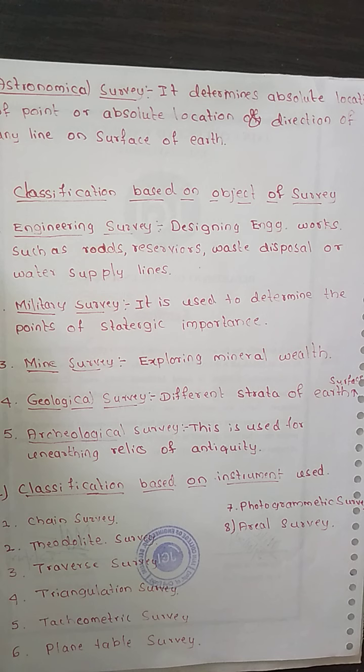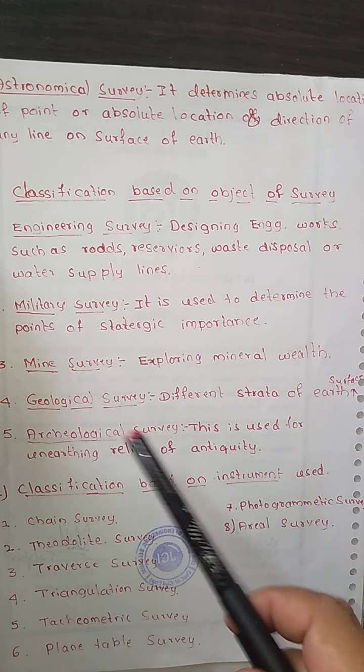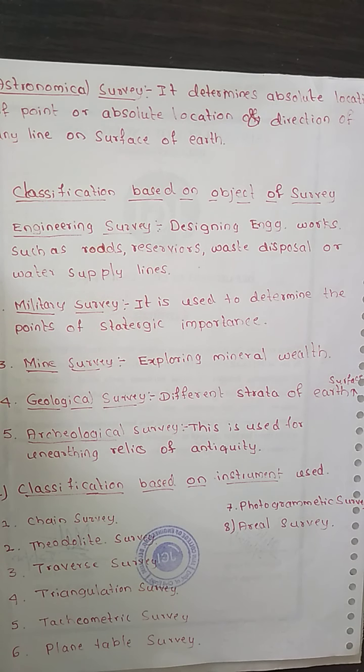Next is the geological survey. In order to know the different strata of the earth, what different strata are there in the earth surface, we carry it out. Next is the archaeological survey.